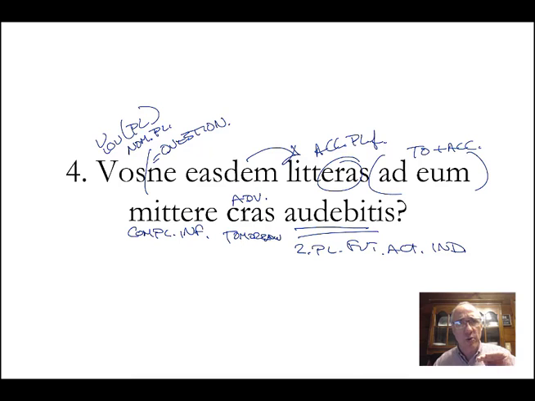Not to as in indirect object, I'm giving this to you. This is a physical going from one place to another. So, vosne, will you dare to send, mittere, tomorrow, the same letters to him? Now, I don't know what's going on, but will you dare to send the same letters to him tomorrow? Don't know.